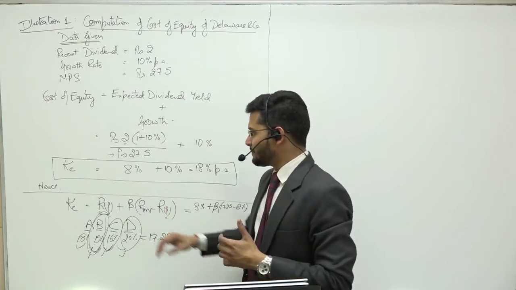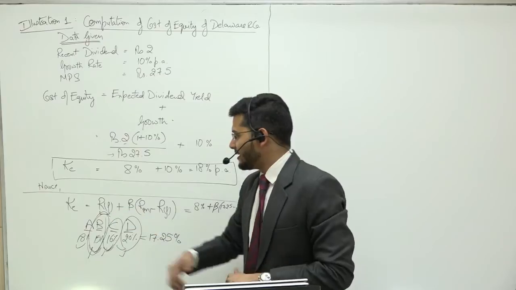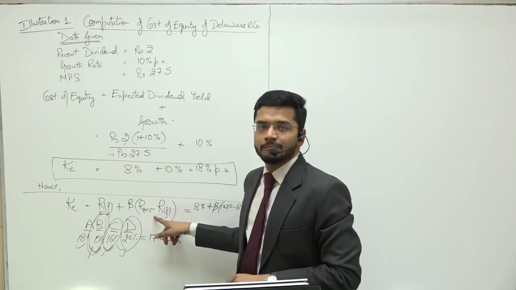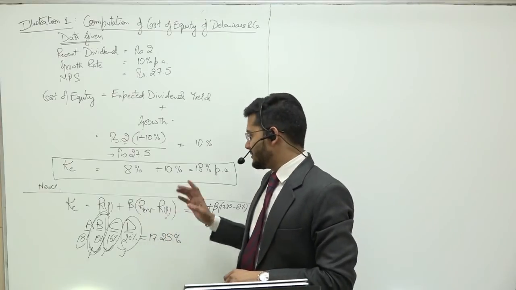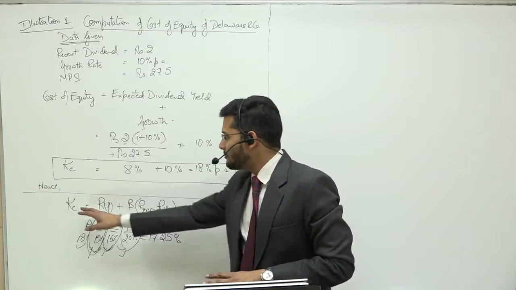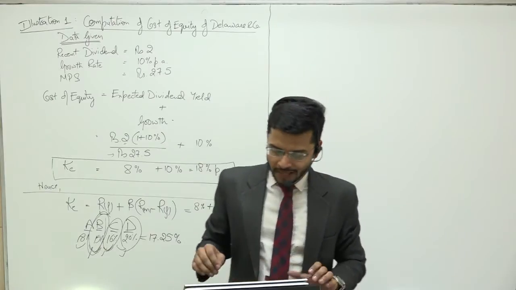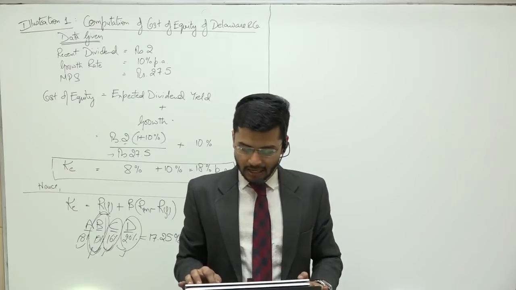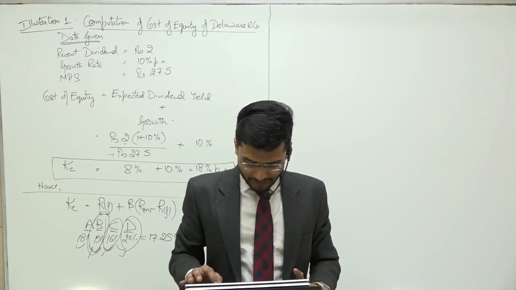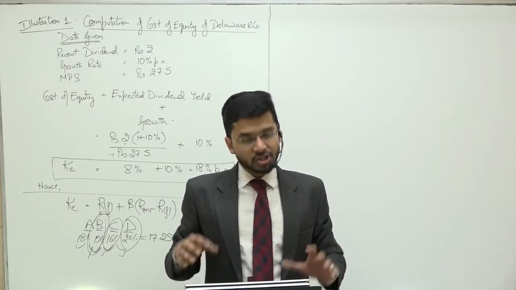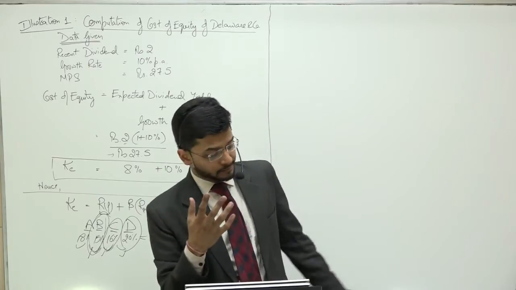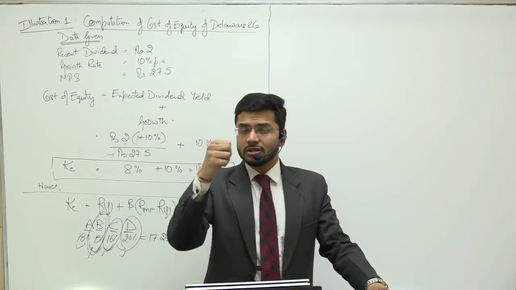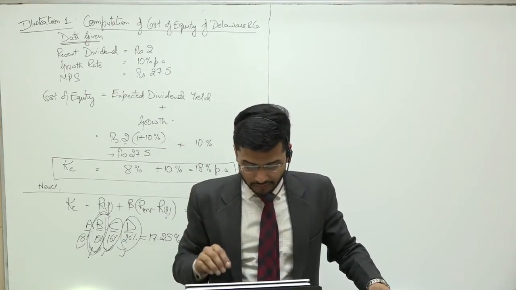So the formula is K is equal to risk-free rate of return plus beta multiplied by market return minus risk-free rate of return. This is the entire formula of cost of equity as per the CAPM model, which is the capital asset pricing model. Perfect, sir. We got a gist of it, and we understand that we have studied it in the past, but revising it makes your concept stronger, and that is what we just did.